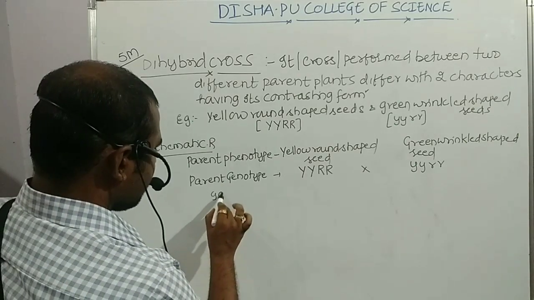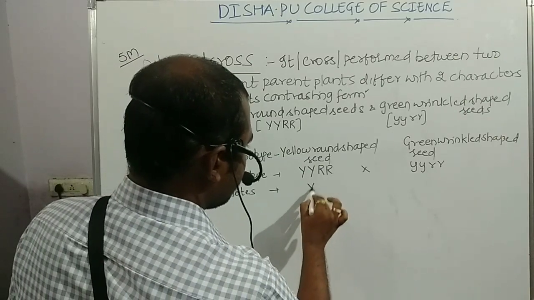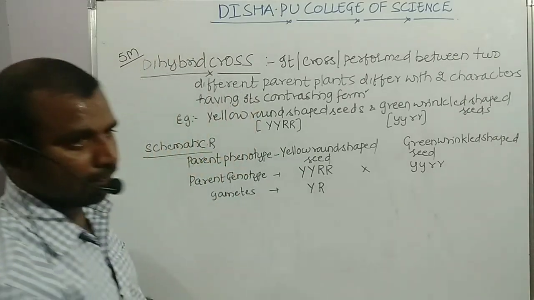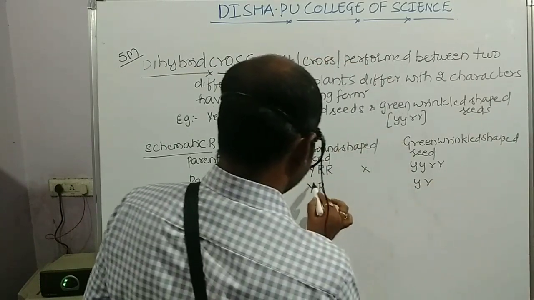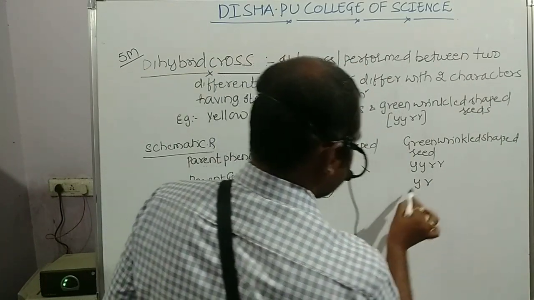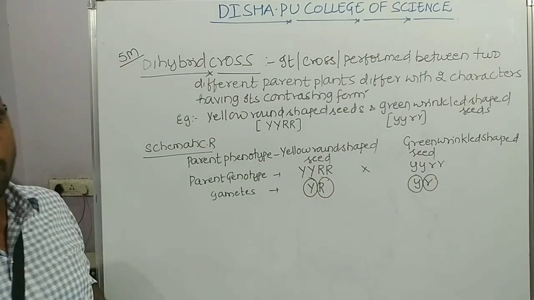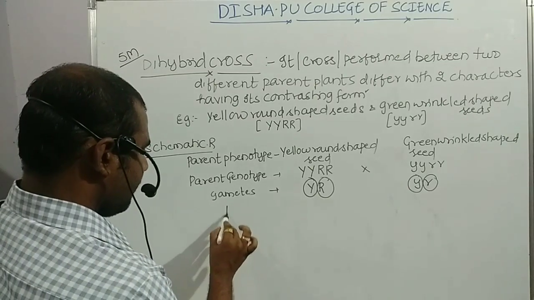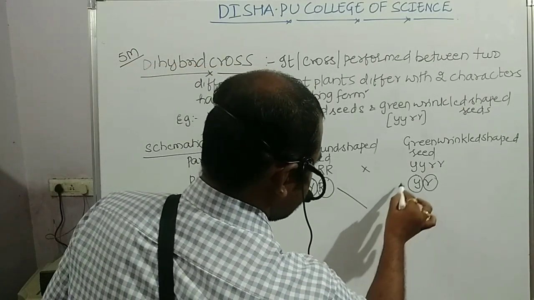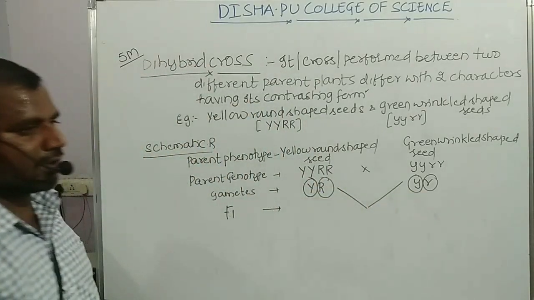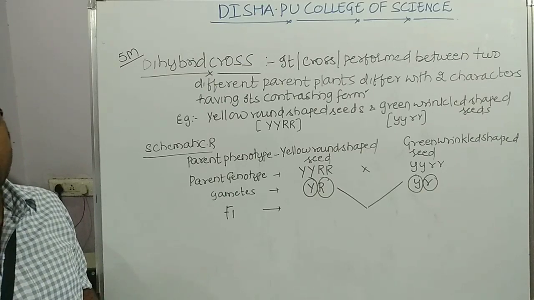Now what are the gametes of this one? Gametes, that is capital Y, capital R. So these are the gametes, small y, small r. Now the F1 individual, once the fertilization or syngamy is done, what is the F1 generation individual?